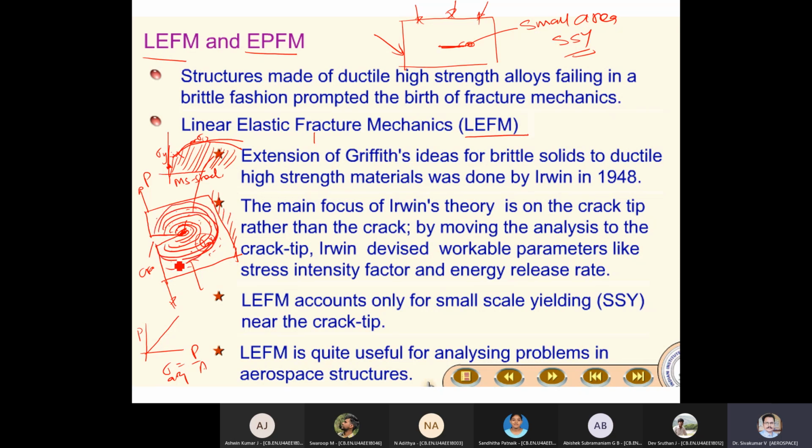It is like the example I told you, pouring ink on a butter sheet and how it spreads. The zone will increase as you increase the load. At one point in time, the whole material will become highly plasticized.